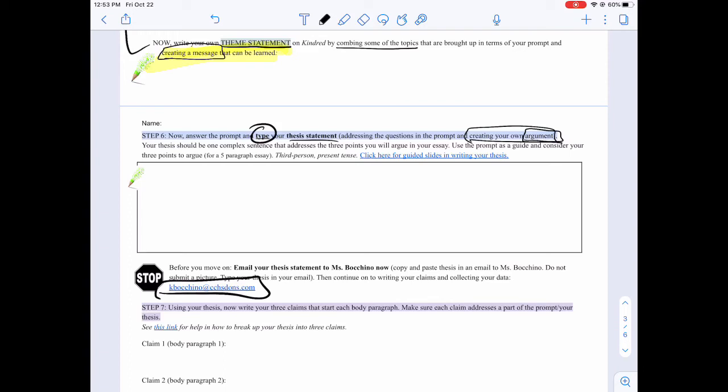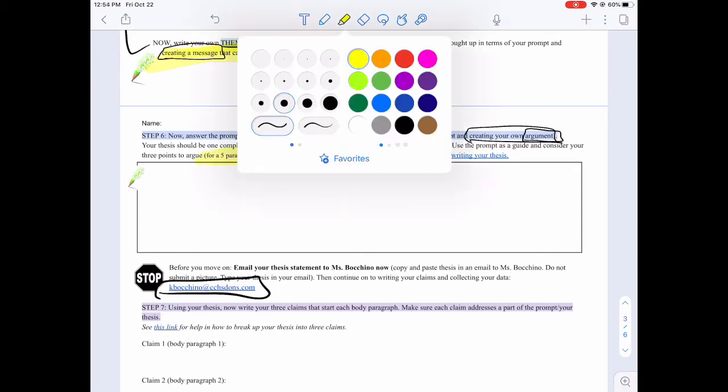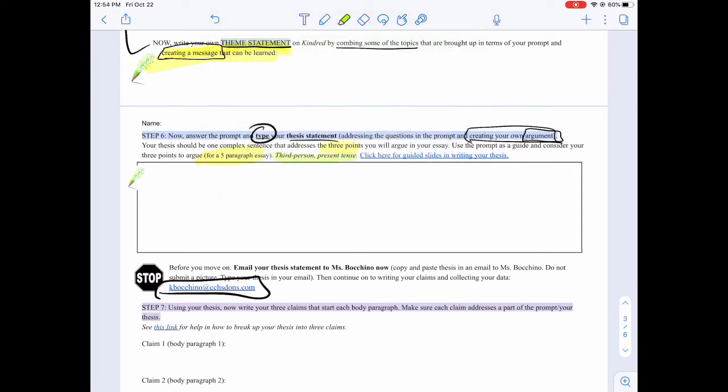This thesis should be one complex sentence. It should address 3 points because you're writing a 5-paragraph essay. So there should be 3 clear ideas laid out in your complex thesis. This should be one statement. Use the prompt as a guide. Remember, in formal writing, we need to stay in third person present tense.